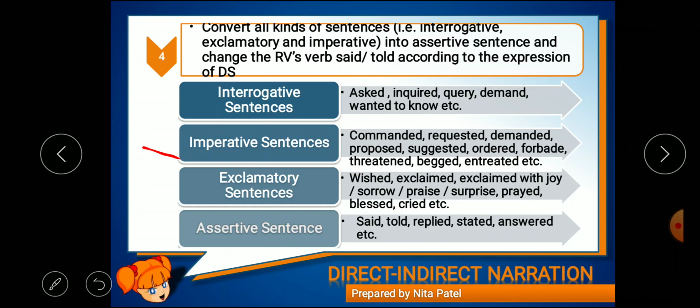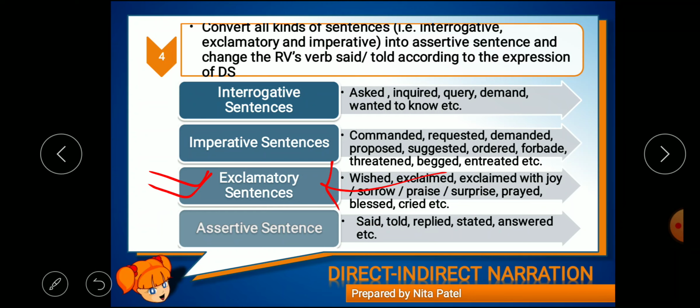So we can use these reporting verbs in case of imperative sentences. Now in exclamatory sentences we can go for wished, exclaimed, exclaimed with joy or exclaimed with sorrow, exclaimed with praise, exclaimed with surprise, or prayed, blessed, cried. So there are a number of them, right? So we can go with this kind of reporting verb when it comes to exclamatory sentences in DS.